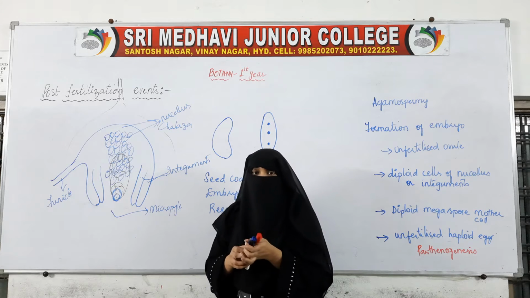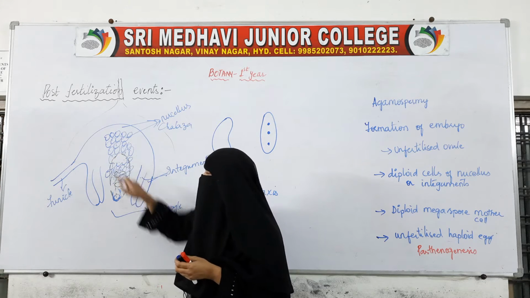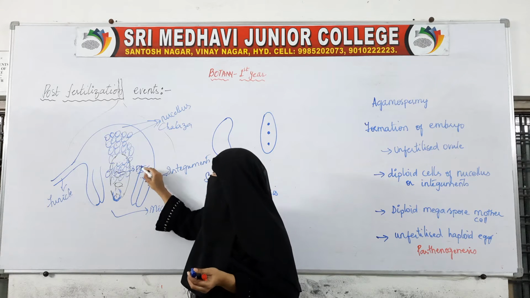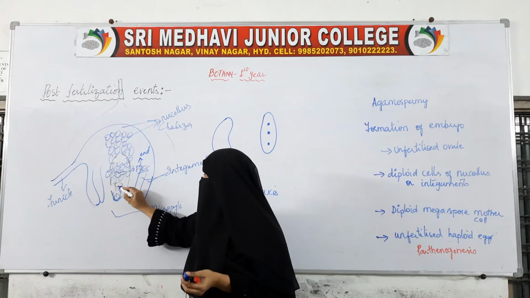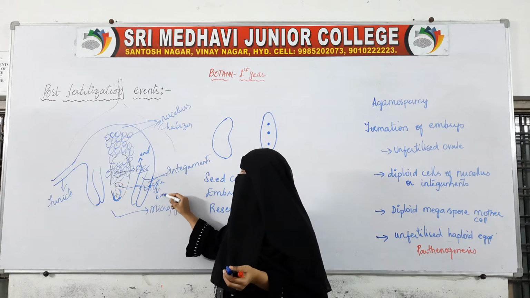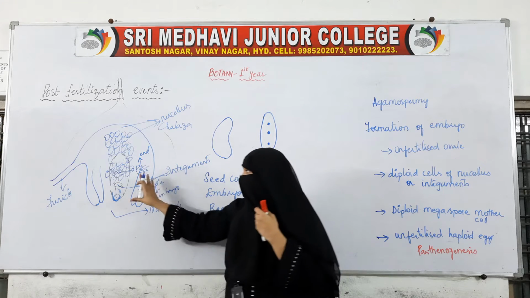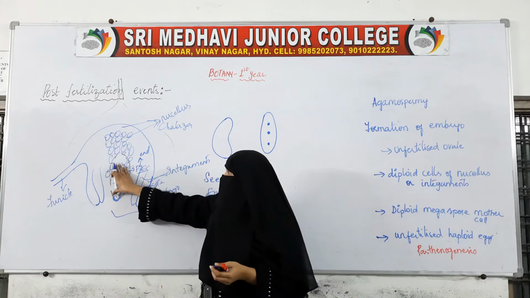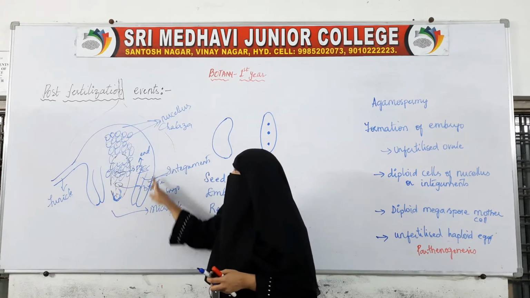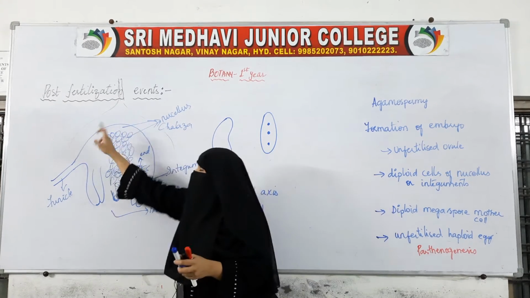Now, inside this embryo sac, the synergids have degenerated, and the antipodals have degenerated. This changed into the primary endosperm cell, and it has changed to endosperm, and this has changed to zygote, and from the zygote it has changed to embryo with further divisions. So, these were the different changes which we have seen. Now, after fertilization, this ovule will change into a seed, and this ovary will change into fruit.